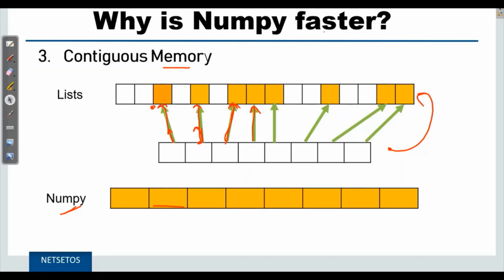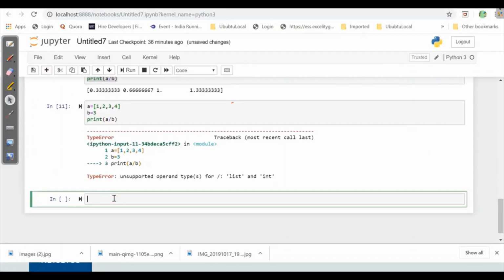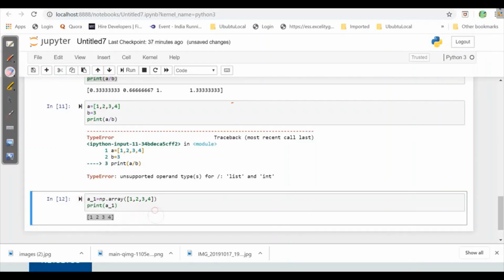So now let's see how to create an array and how several operations work on a NumPy array. For this, first we will see how to create a 1D array. For the 1D array, a underscore 1, I'll write is equal to np.array 1, 2, 3 and 4. So when I write print a underscore 1, I'll get a single dimensional array. It is called 1D because it has just a row.